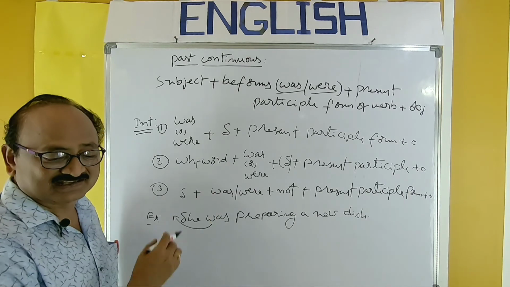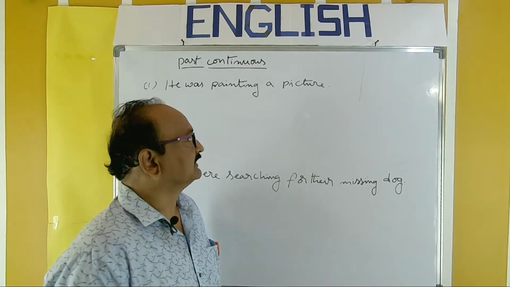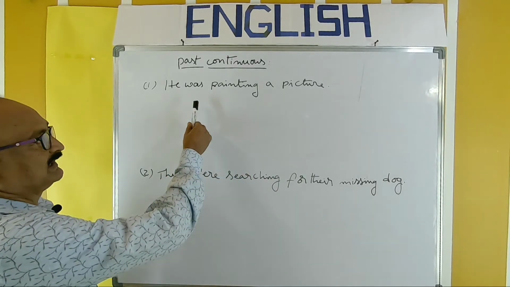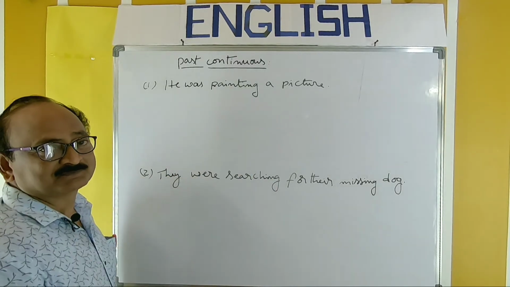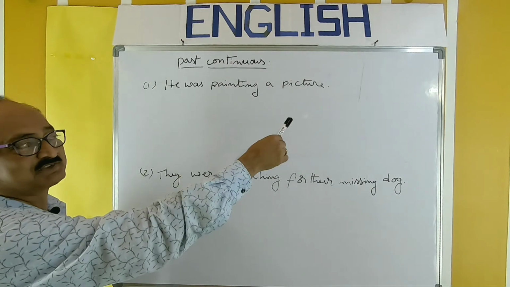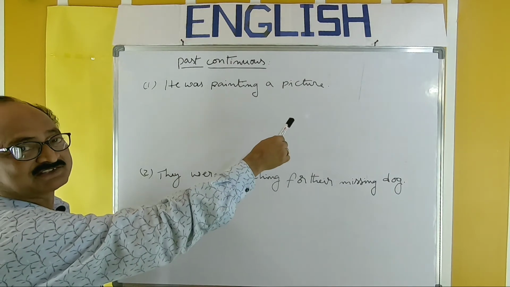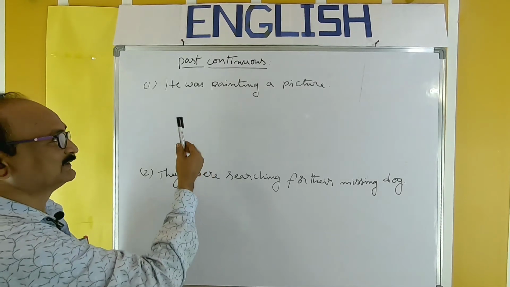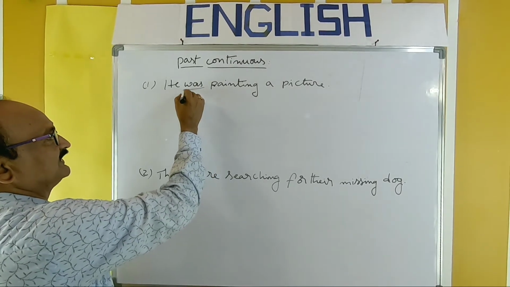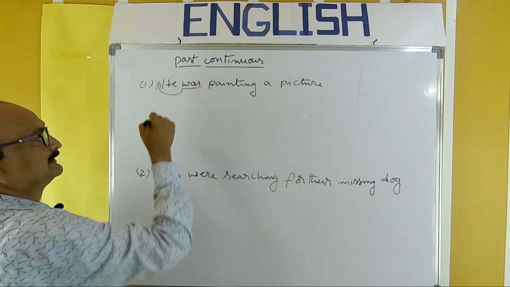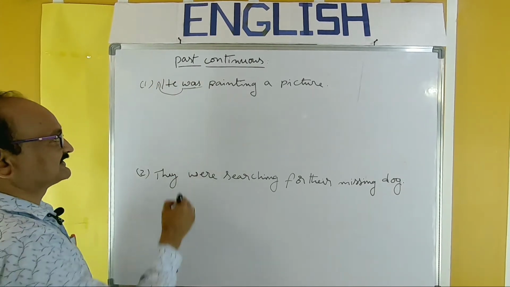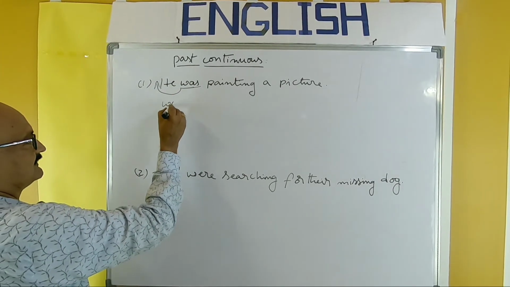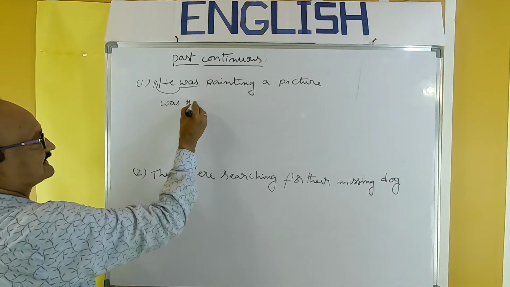I will give two more examples. Other examples. He was painting a picture. So this is affirmative sentence, past continuous. You have to make it interrogative first and next negative. So interrogative, very easy. So was must be placed before this subject.